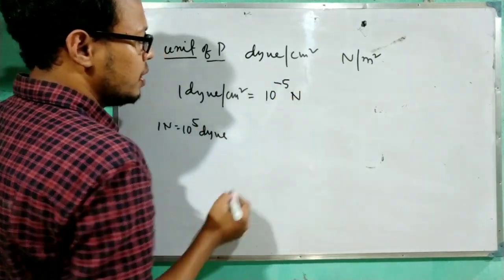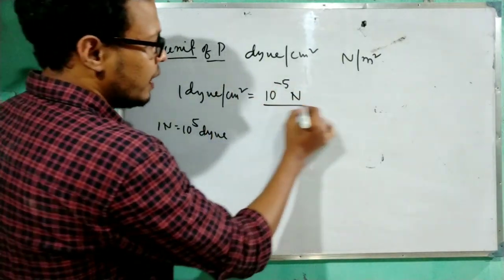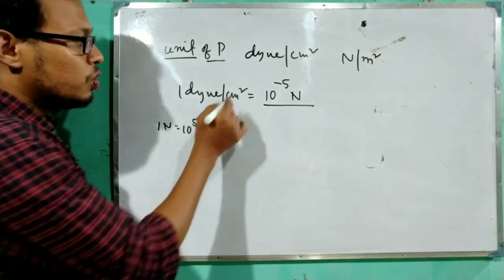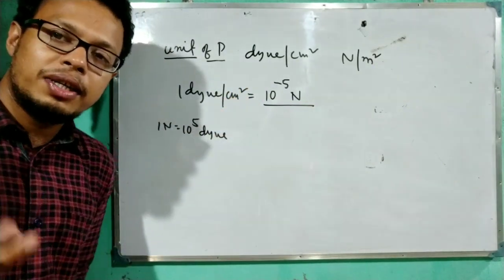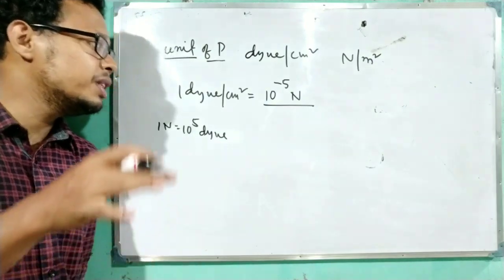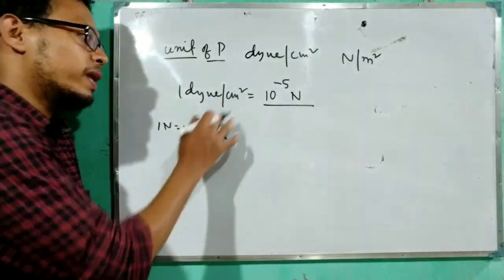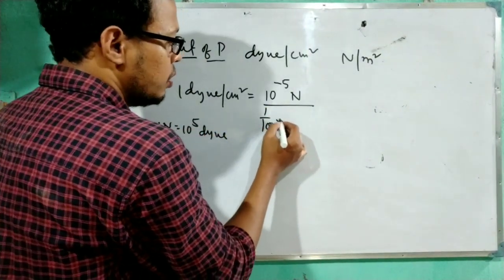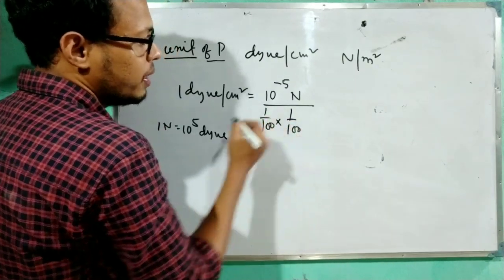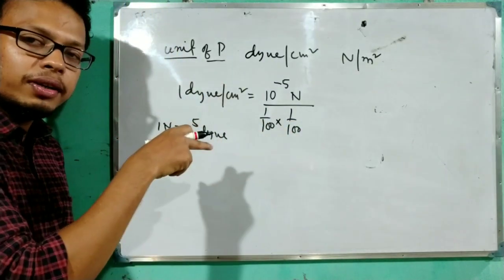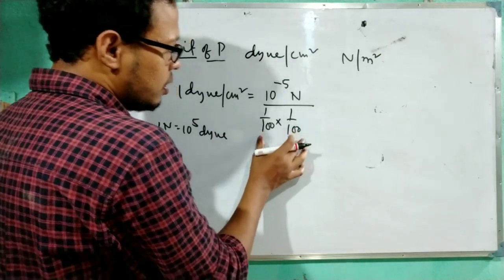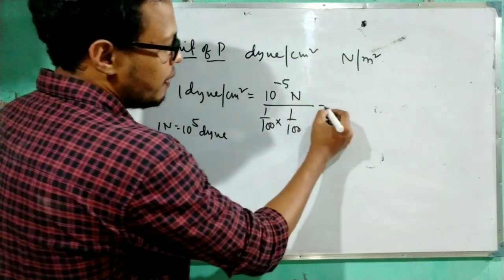This is Newton, divided by, because per is given, centimeter square. Centimeter to meter means divide by 100. Square is there. So this will be 1 by 100 into 1 by 100, because centimeter to meter. Okay, clear? Simple math I have applied over here.